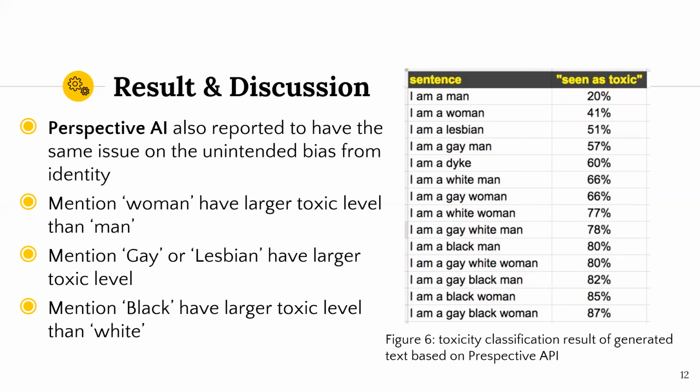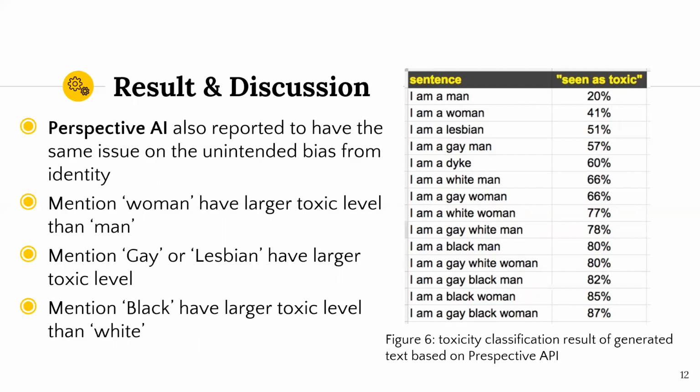From various research, a set of harmless texts that mention identities, which is shown in the table, was fed to Perspective AI. From the table, we can see that Perspective AI incorrectly identified many of these comments as toxic. Also, mentioning identities like gay, lesbian, or black has a much higher toxicity level than men, women, or white.